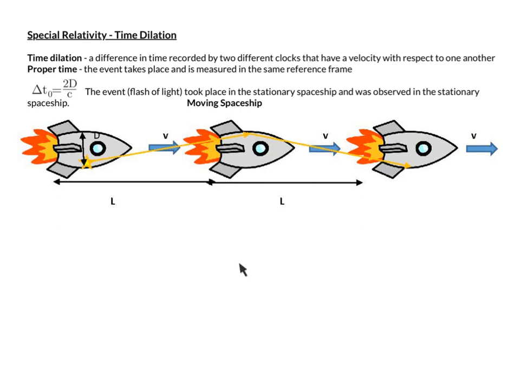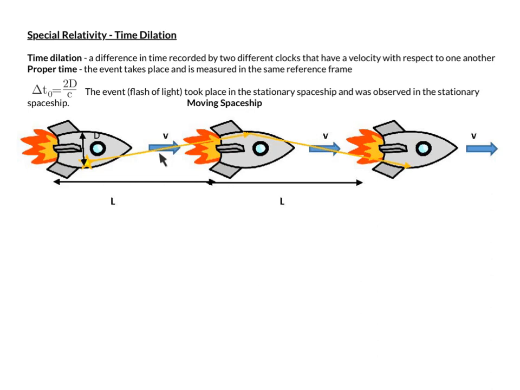As the observer from outside the spaceship watches this, it sees that somewhere here on the left there's a flash of light, then the spaceship is moving, and the light bounces off the mirror when the spaceship is over here. Later, the observer outside notices that by the time the observer in the spaceship saw the flash, the spaceship is already at a different location.